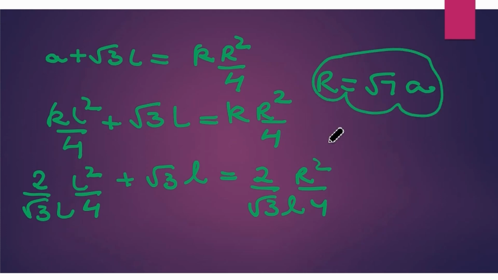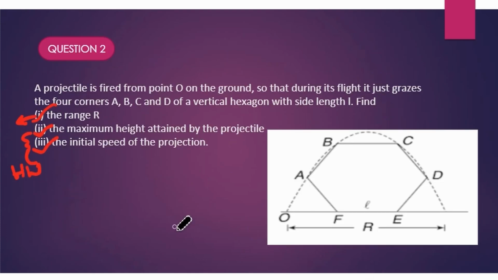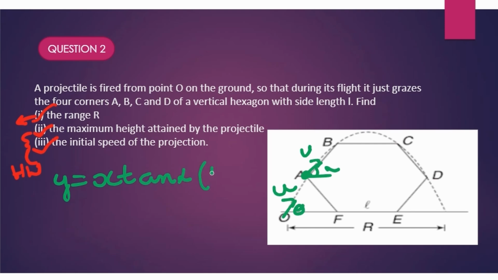So now you got the point, how easily we are solving this particular question. Now I'm going to tell you the traditional method, the general method. You'll find the equations of coordinates. You'll assume the initial velocity to be u here and v here, and let's say this angle is alpha and this angle is theta. Then you will apply the equation y is equal to x tan theta times 1 minus x by R.